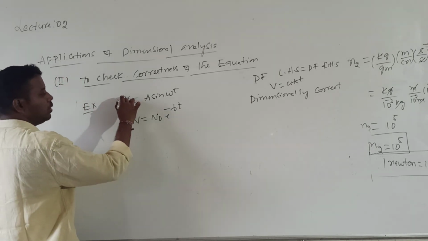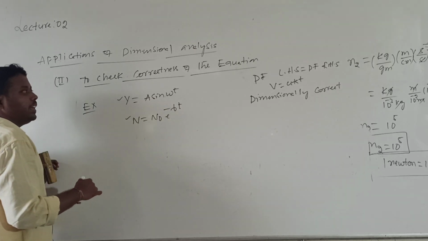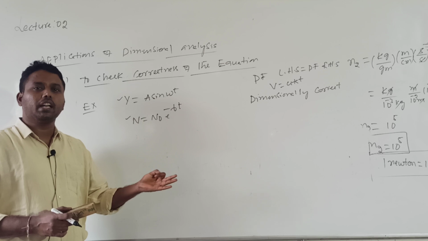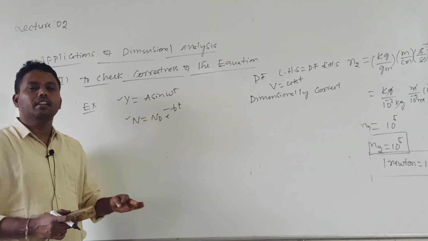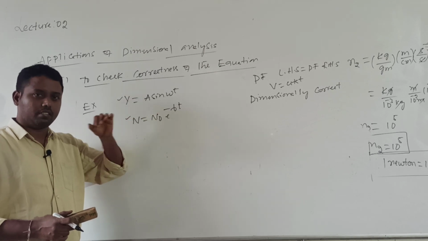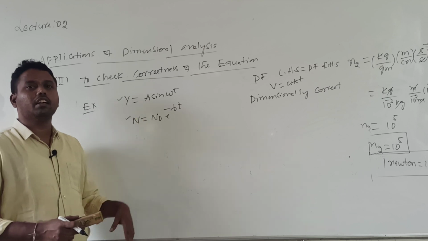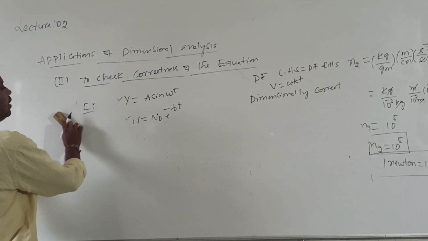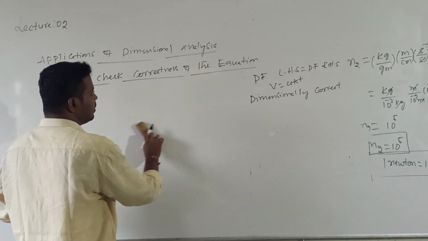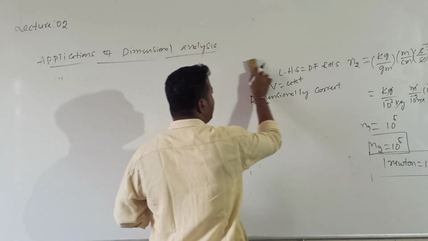This one involves a trigonometrical function, and this one involves an exponential function. Equations involving logarithm, trigonometrical and exponential functions cannot be checked by using dimensional analysis. You cannot check whether they are dimensionally correct or not by using dimensional analysis.